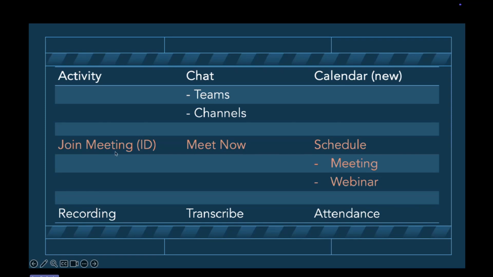Then how to join a meeting, how to schedule a meeting to start straight away, how to talk about the recordings, the transcript, the attendance, and then also, most definitely, I have to show you the activity option as well as teams and channels. And that will be my main focus today, to show you about teams and channels. And that's the convincing part that I have up my sleeve for today.